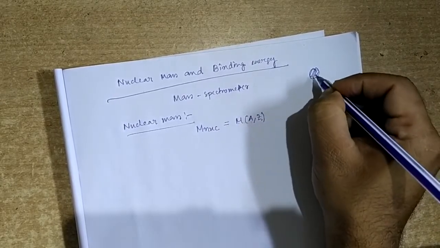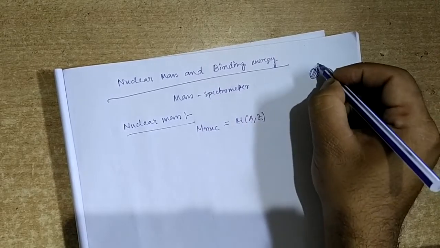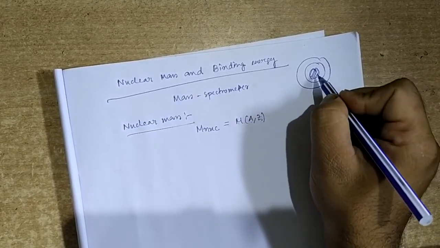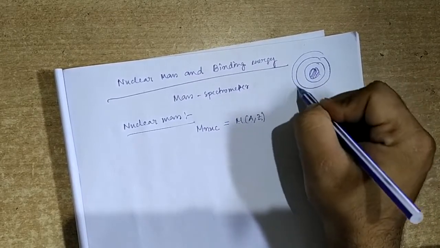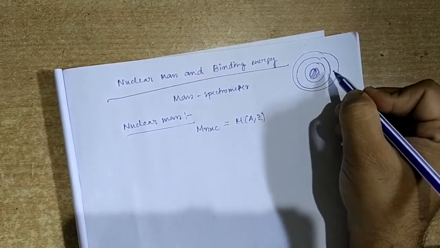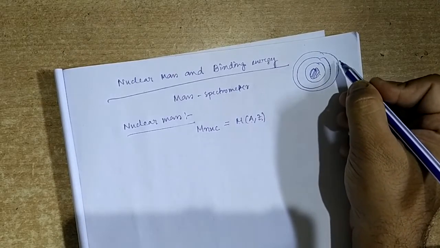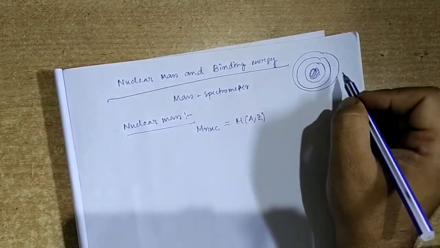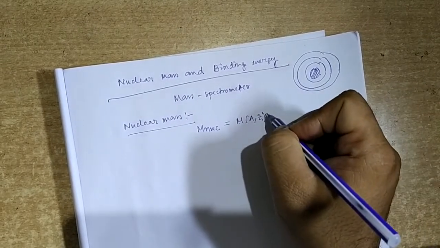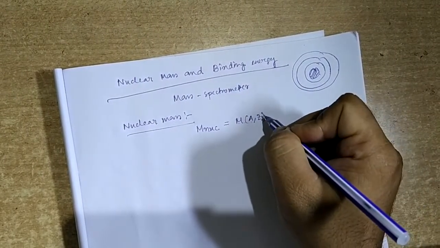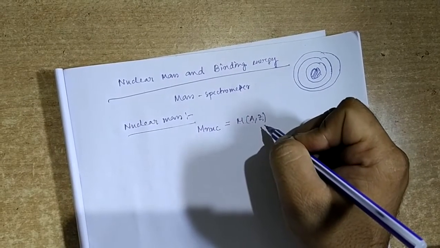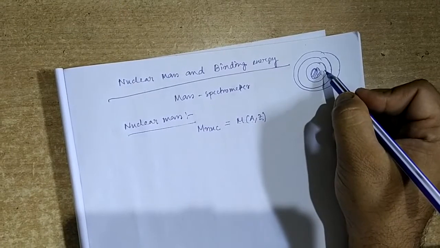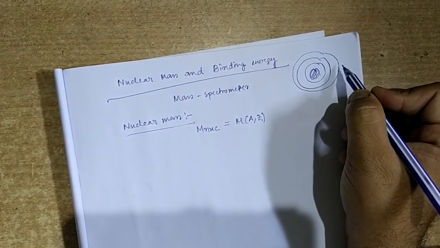Inside an atom there is a nucleus, and according to the Bohr model, surrounding this nucleus there are several orbital electrons revolving around it. If there are Z protons inside the atom, that means Z electrons are also present, Z orbital electrons in the atom.